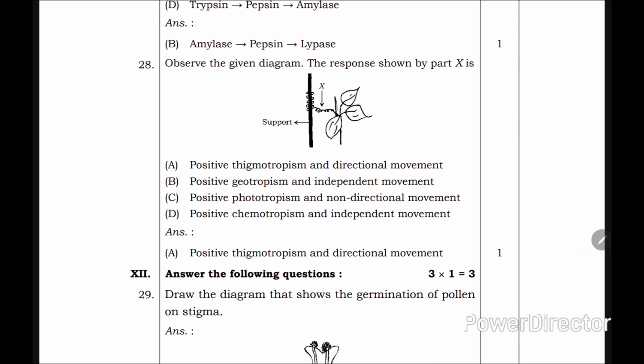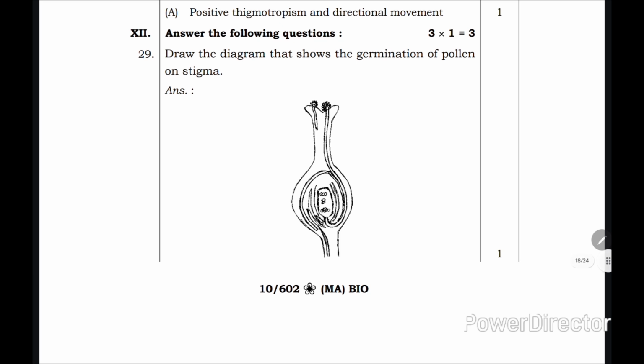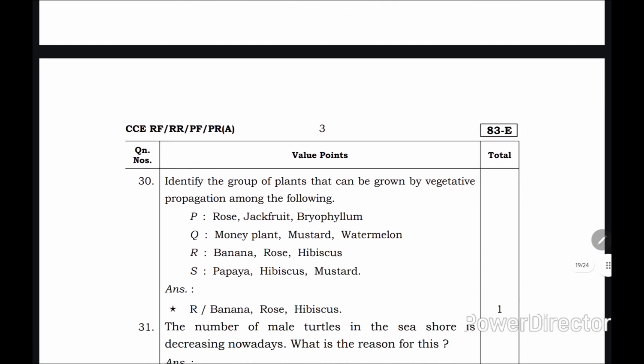Next, you have to observe the given diagram and the response shown by part X. The X part shows which part of the diagram? So the option is A, positive thigmotropism and directional movement. Next is the diagram. They have asked you to draw the diagram of germination of pollen grains on stigma. So this is a simple diagram. I think you might all have written it.